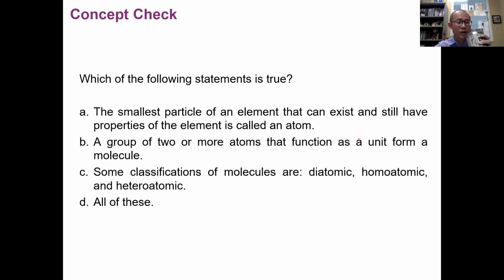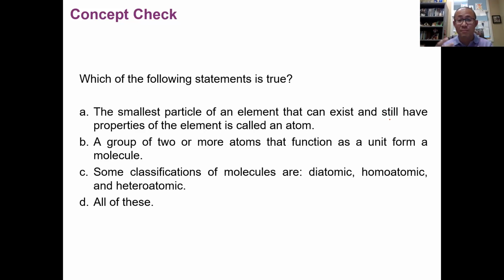Okay, another quick practice. Which of the following statements is true? Let's read all of them. The smallest particle of an element that can exist and still have the property of an element is an atom. Correct. A group of 2 or more atoms that function as a unit form a molecule. That is right.